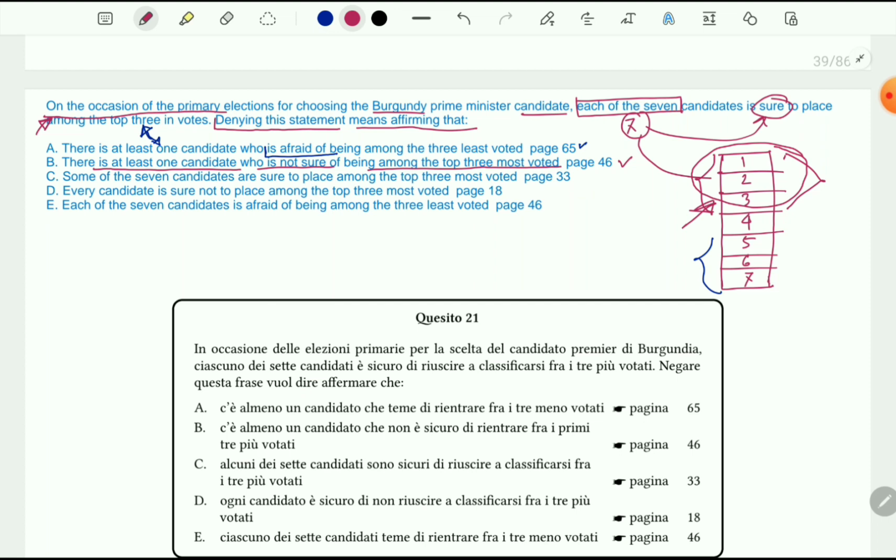Let's read out the others. Some of the 7 candidates are sure to place among the top 3 most voted. So this cannot be correct. Why? Because some of the 7 candidates are sure to be in the top 3 most voted.